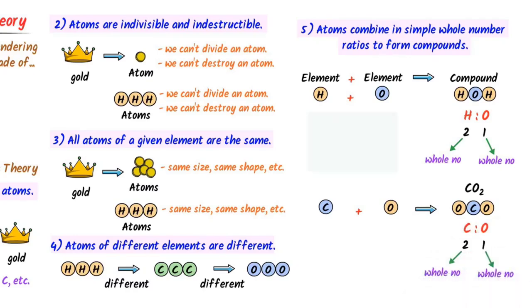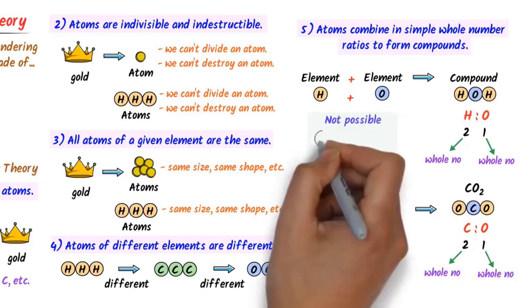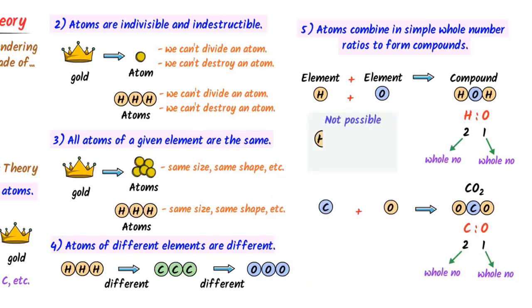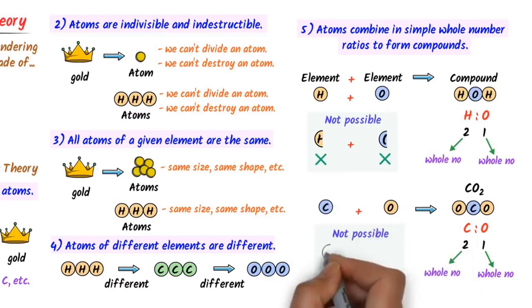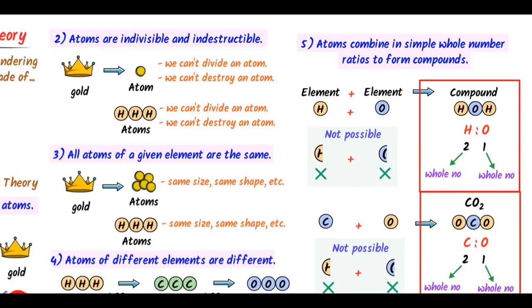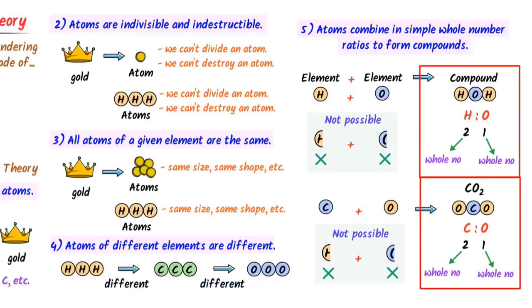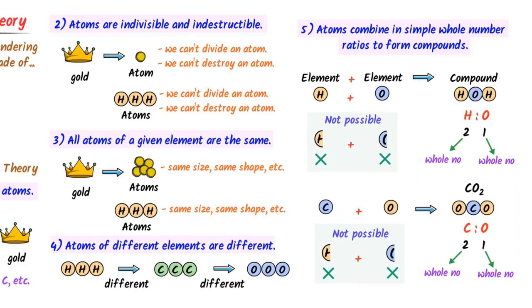Remember that it is not possible that you take half an atom of hydrogen and half an atom of oxygen to form water. Similarly, it is not possible that you take half an atom of carbon and half an atom of oxygen to form carbon dioxide. We always take atoms in whole numbers like 1, 2, 3, etc. to form a compound. That's why Dalton stated that atoms combine in a simple whole number ratio to form compounds.